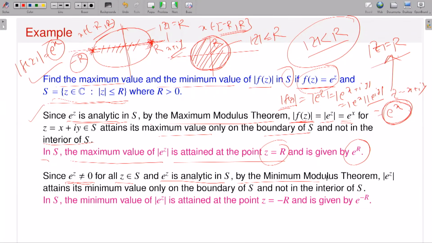So by the minimum modulus theorem, the minimum value of the modulus of e to the power z is attained only on the boundary. But what is the absolute value of e to the power z? Again, by calculation, this is exactly equal to e to the power x.